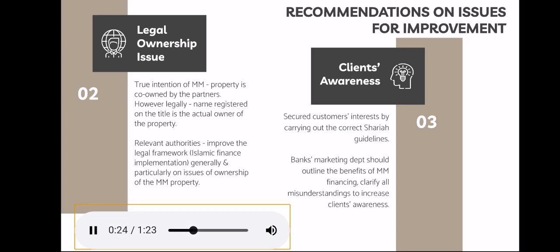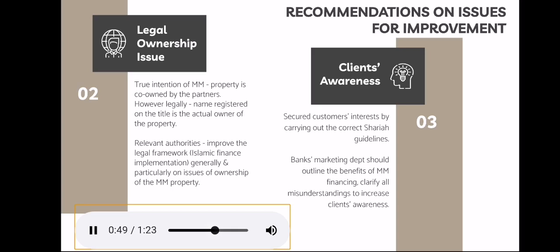This inherently becomes an issue because the Malaysian land law adopts the Torrens system, which means system by registration. Accordingly, the name who is registered on the title as owner is the actual owner of the property and no one else. Some banks prefer to have their own names registered on the title as the owner, while some other banks would prefer to retain the names of the client on the title.